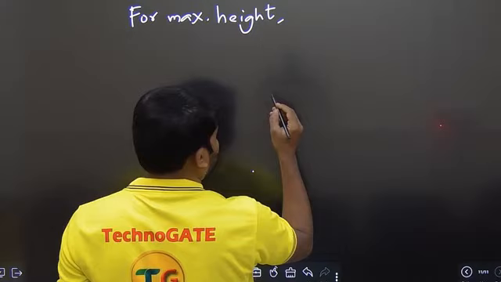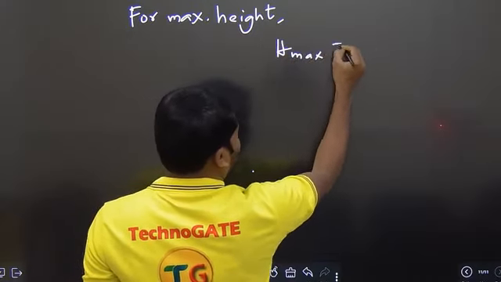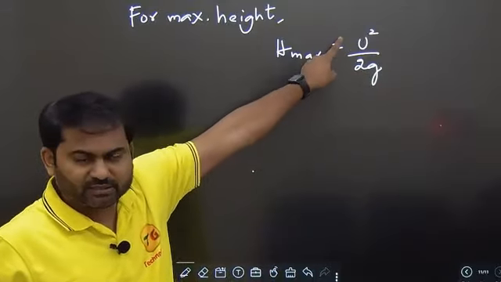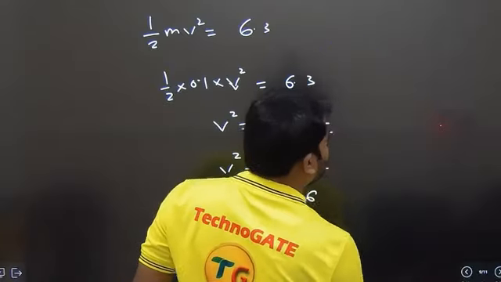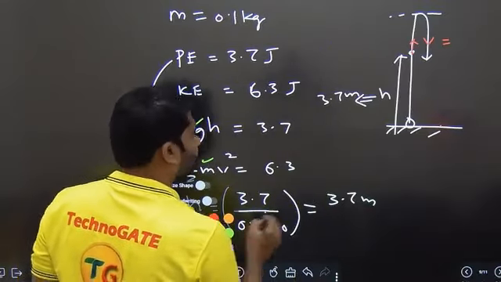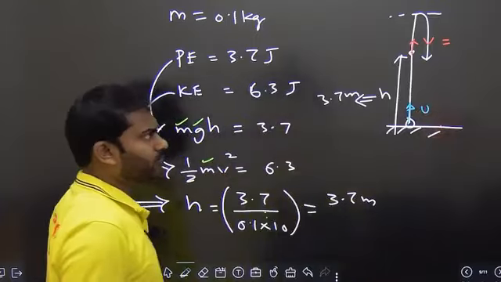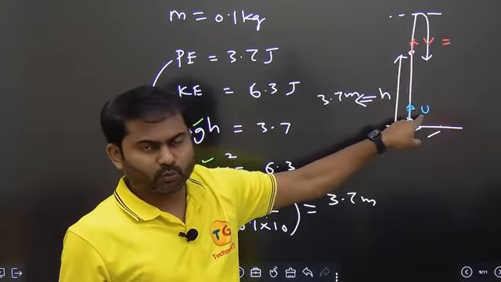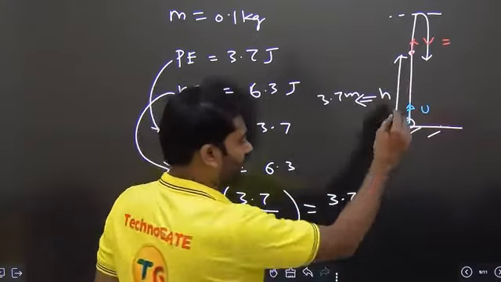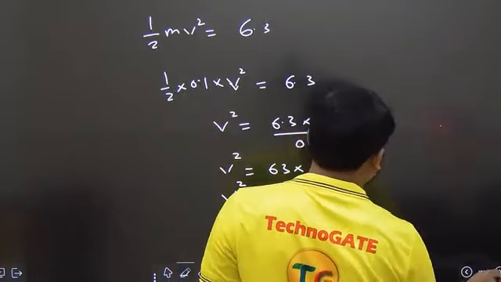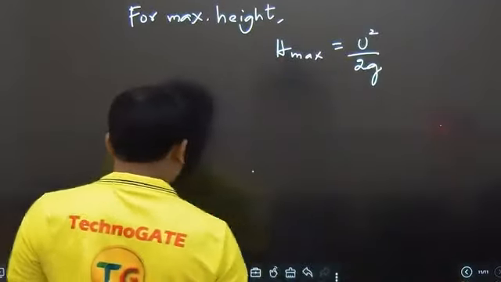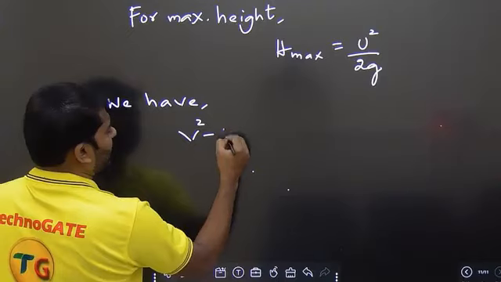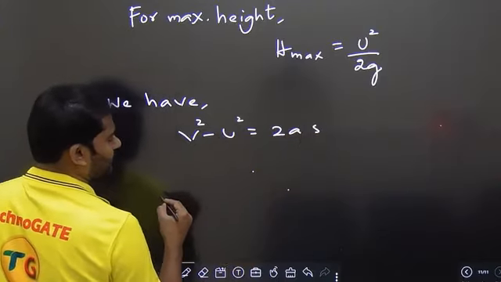For maximum height h max, the formula in vertical motion is u square by 2g. And the initial velocity at that starting point, it is starting with u, right? We know this v, clear? Let us get this u. Once we get u, we can easily get the answer, right? So we have v square, we need to get the value of u square. So we have an equation: v square minus u square is equal to 2as.